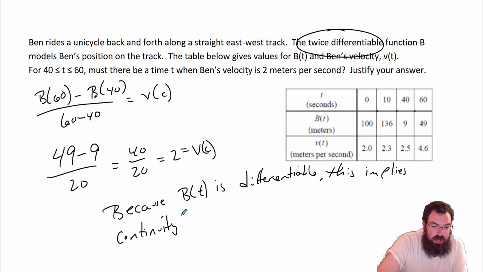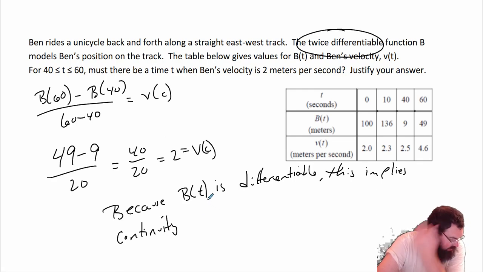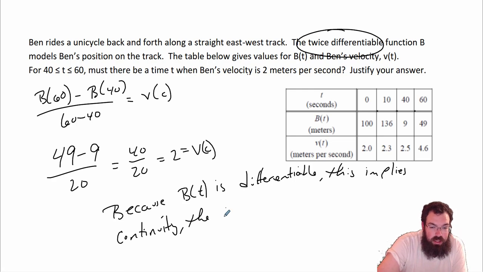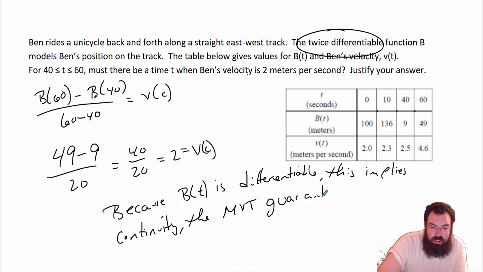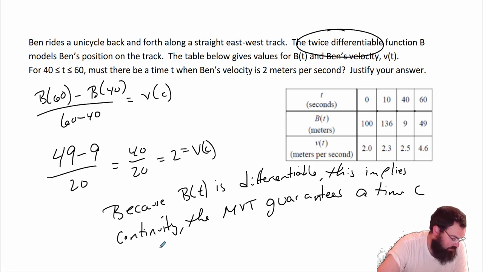You can't just take it for granted that everybody knows what you're talking about. Because it's differentiable, it implies continuity. The mean value theorem guarantees. I always spell guarantees wrong. I think that's spelled right, mainly because I cheated.